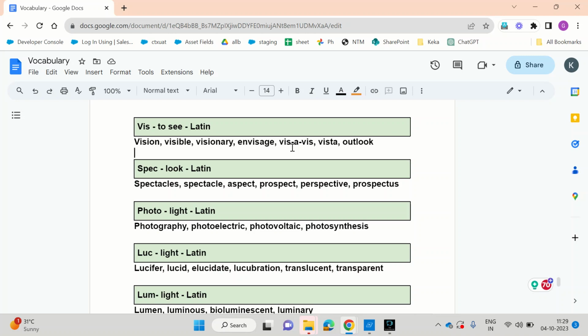Now, let's go to photo. Photo is again related to light. Photography is what it is, because it uses light to generate the image. That is photography.